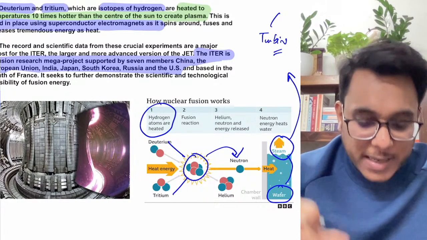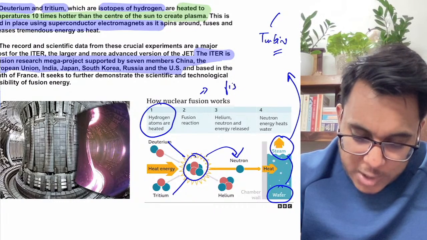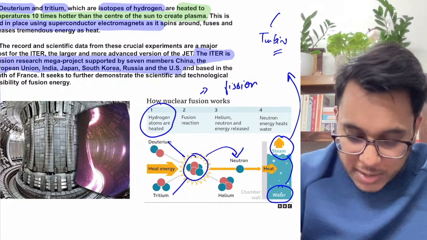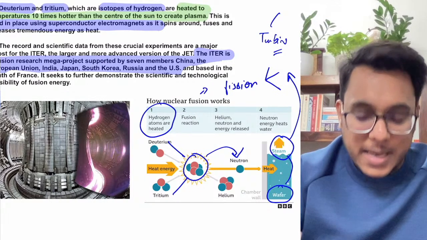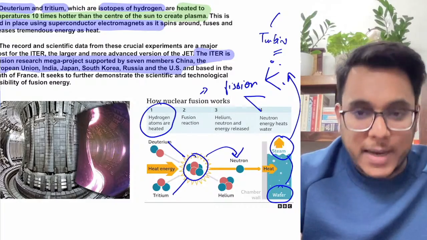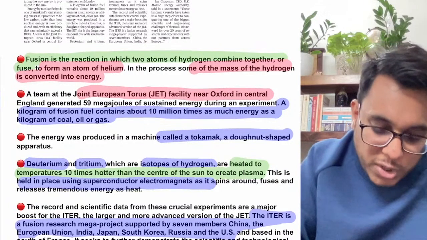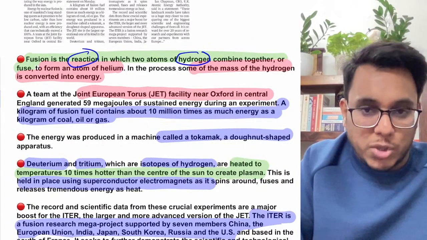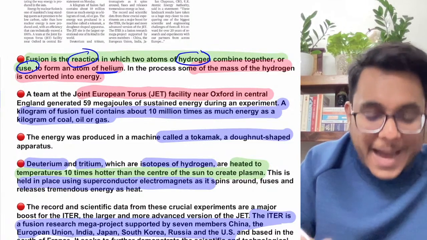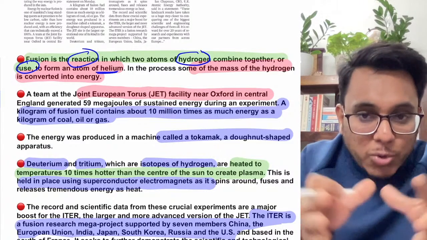Now guys, there are two things: one is nuclear fusion and the other is nuclear fission. So what is the difference between fusion and fission? In fission, the atom will split. Is it clear? It will split. And in fusion, what will happen? It will fuse. So this is fusion. Some of the basic things we can read here also. Fusion is the reaction in which two atoms of hydrogen combine together. They fuse together and form a heavier atom of helium. When they combine, what will happen?